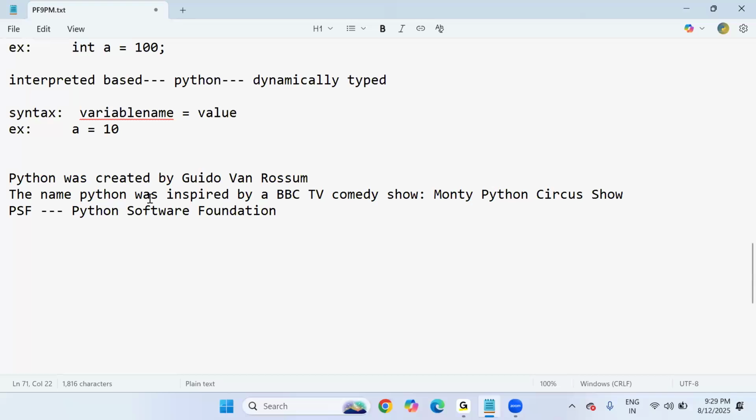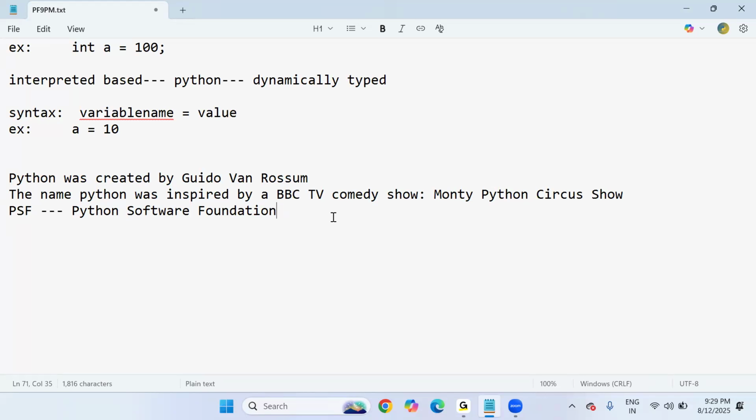Recently, Guido van Rossum left the leadership of the PSF, the Python Software Foundation. The project is now led by a 5-member council of the PSF. Any updates and released versions will come from the PSF only. Do you want to know the first or initial version of Python?